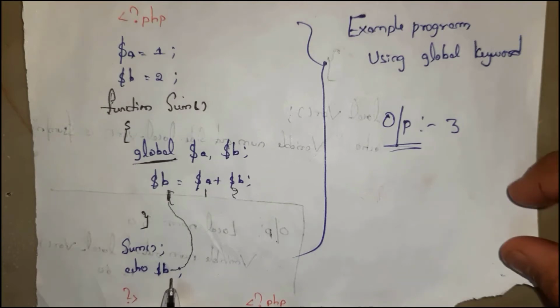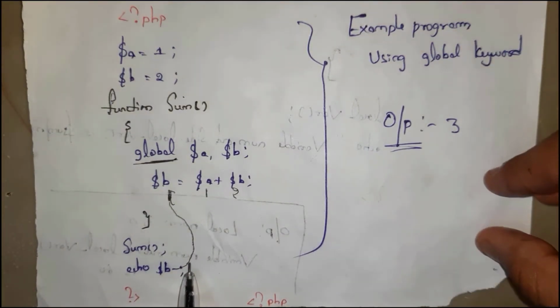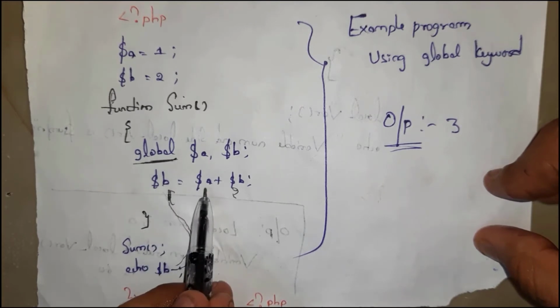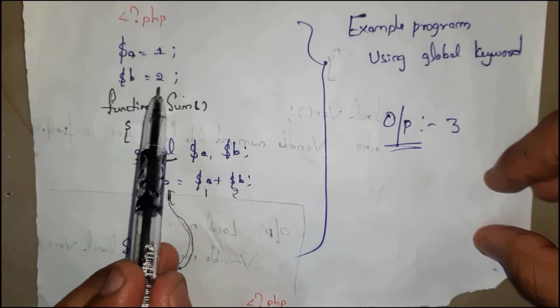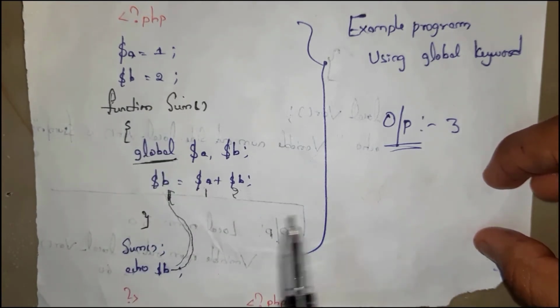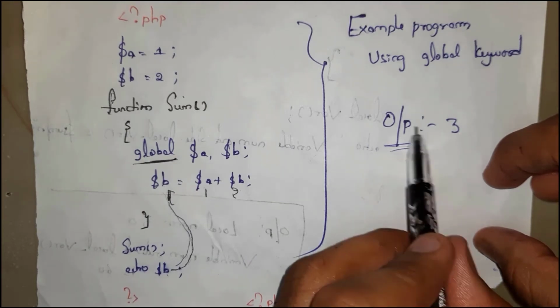See, this echo $b is the output. Here $b is equal to $a plus $b. $a is equal to 1 and $b is equal to 2, that is 1 plus 2, that is 3. So the echo $b output is 3.